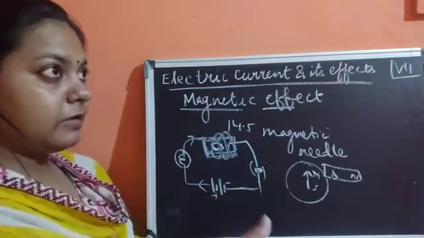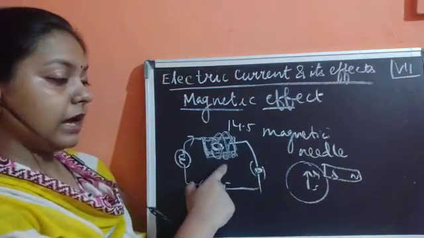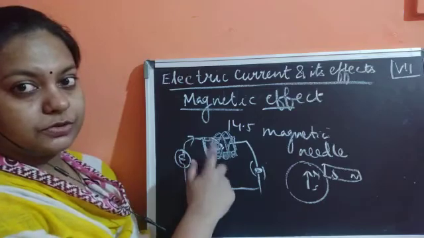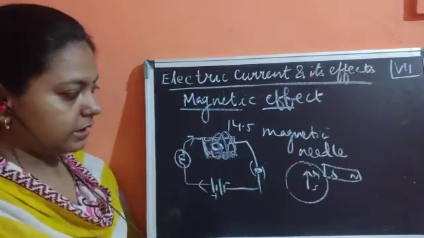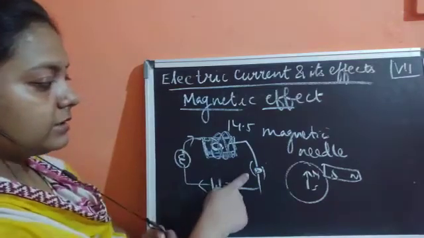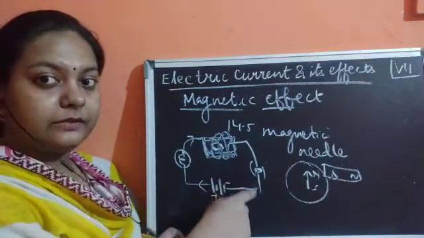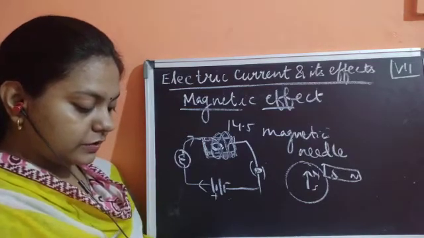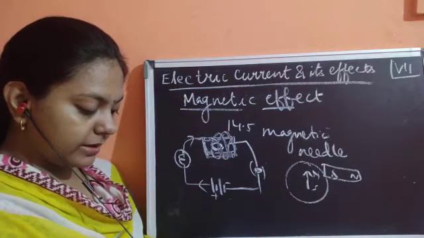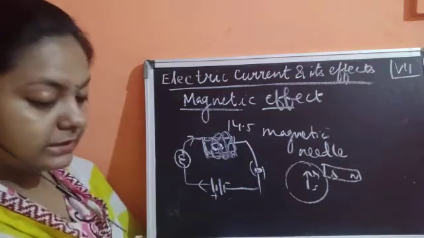But a similar observation was also made when the current was flowing through this matchbox, through the wire, through this coil of wires. So this needle got deflected once the switch was in on condition, then it deflected again once the switch was in off condition. So the compass needle gets deflected when the current is passed in the wire.